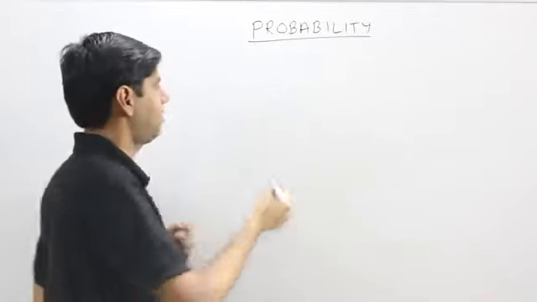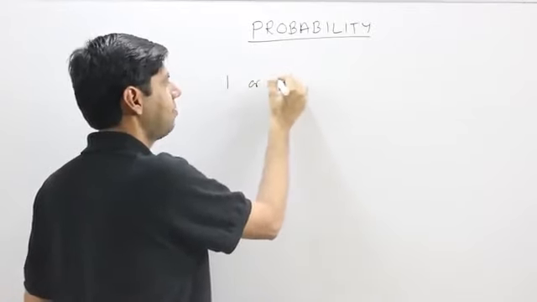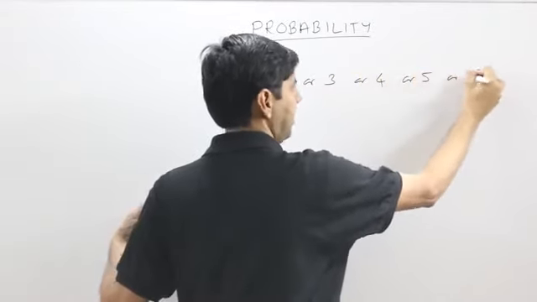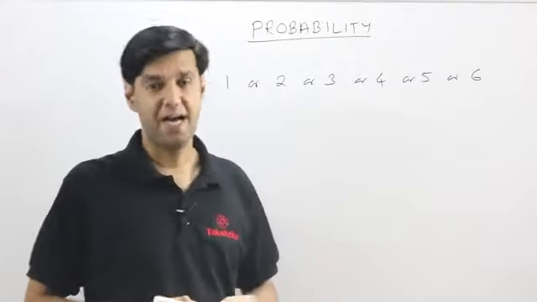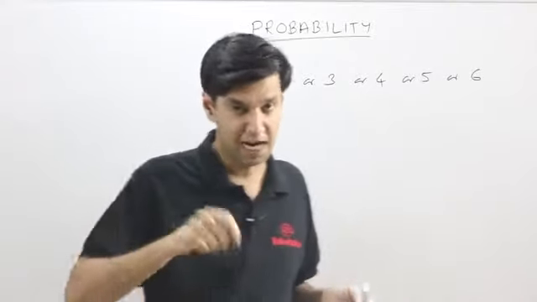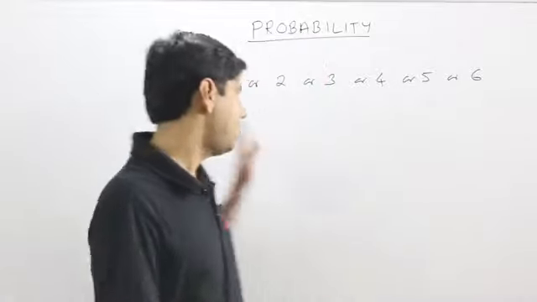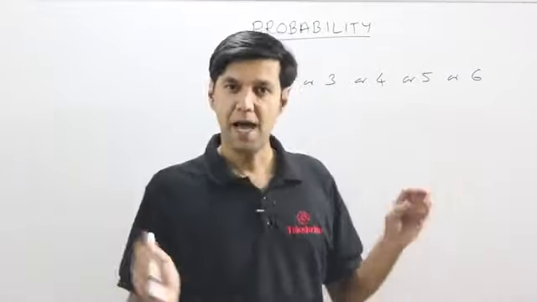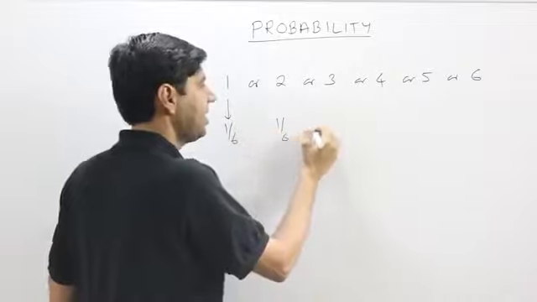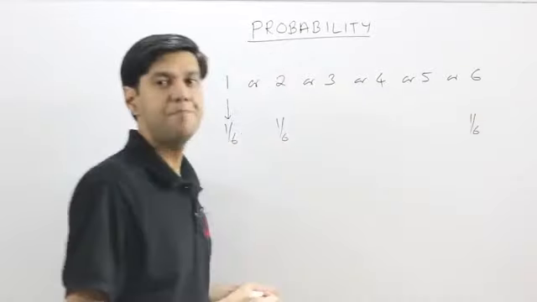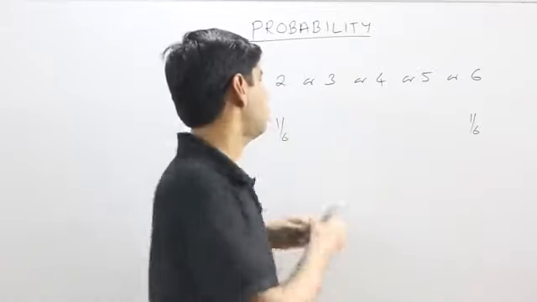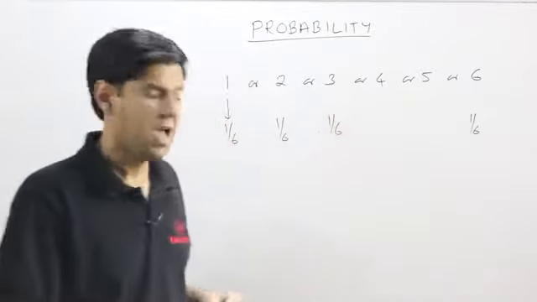So when one die is rolled, I could get the outcome as 1 or 2 or 3, 4, 5 or 6. If it is a fair die, which we have to assume in each and every question unless otherwise stated, each of the outcomes will be equally likely. So the total probability, 1, has to be distributed among them equally. So the probability of each is going to be 1 by 6. The other way to think about it: total ways are 6 ways, the number of ways you can get a 3 is just 1. So the probability is 1 by 6 either way.